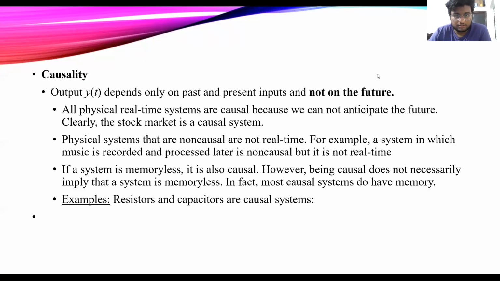Time invariance is also called time invariant if the way a system responds to the inputs does not change over time. x of t gives rise to y of t, x of n gives rise to y of n. Examples of time invariant systems are the RC circuit considered earlier, provided the values of R and C are constant. An example of a time varying system is y of t is equal to x of 2t.